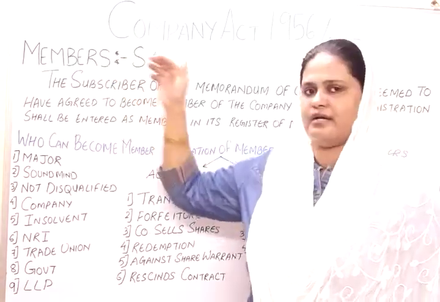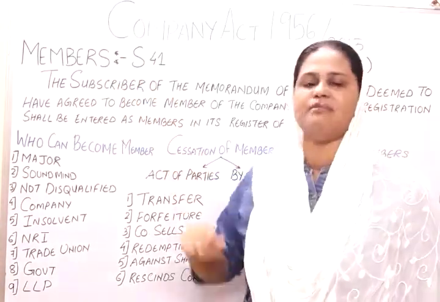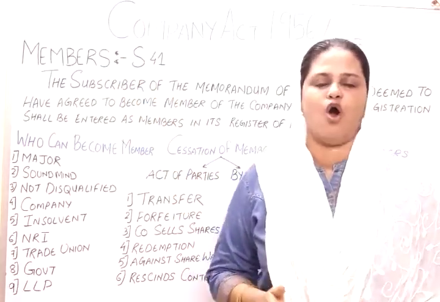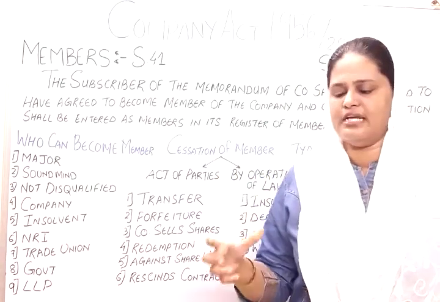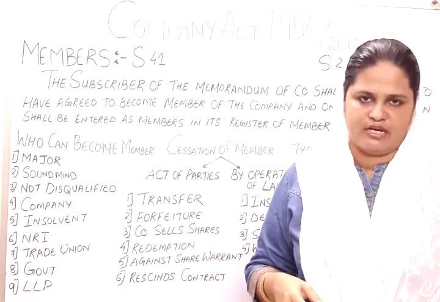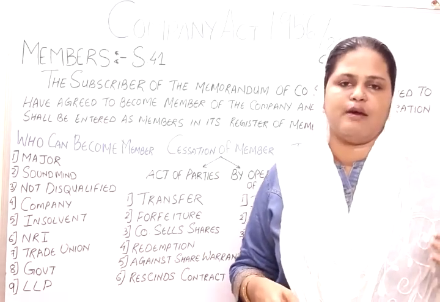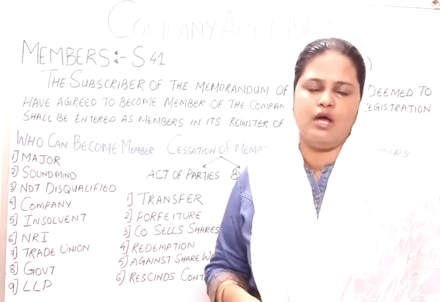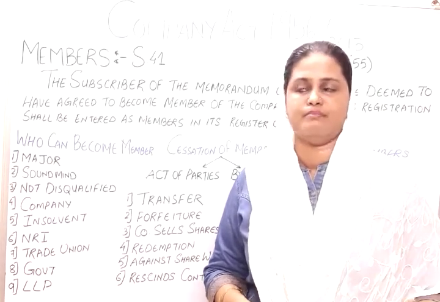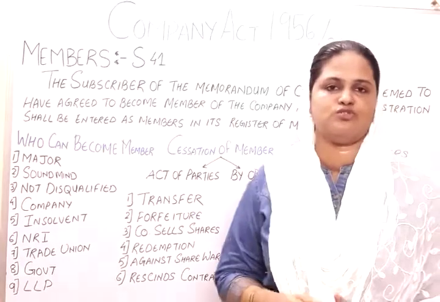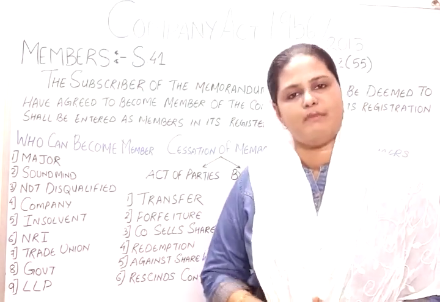Okay, the member. The member is the subscriber of the memorandum. When a company is formed, the person who subscribes to the memorandum, or when the company is formed for the first time, or on further procedure the company issues an IPO, then the person who subscribes becomes a subscriber of the memorandum of association of the company and becomes a member.